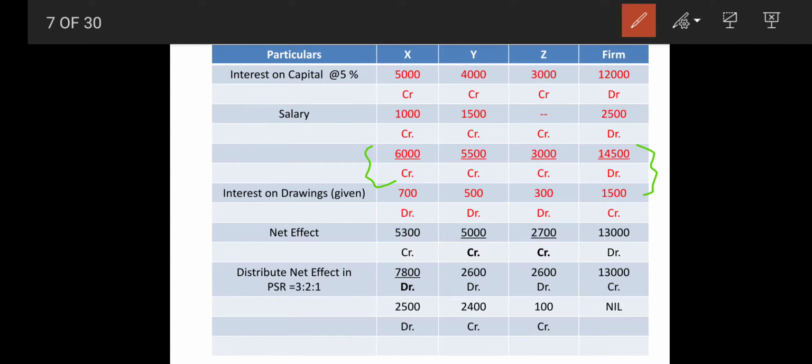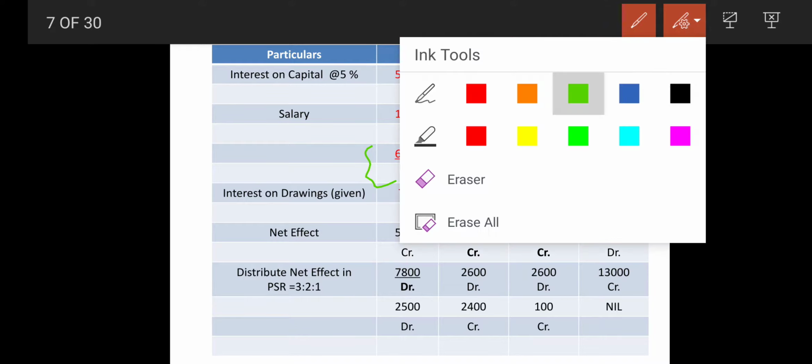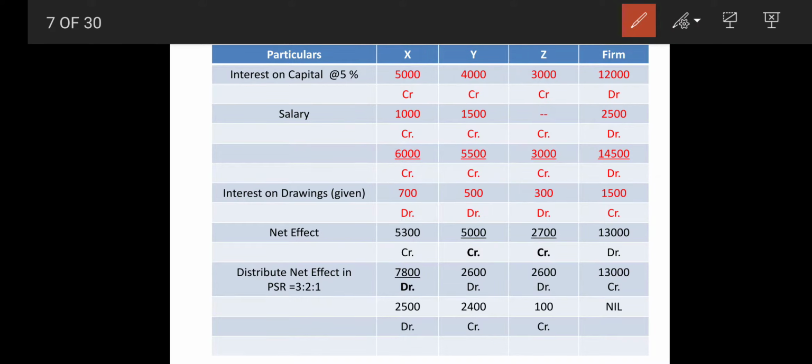Now comes the next part, that is interest on drawings. So we had already allocated interest on drawings 700 debit, 500 debit and 300 debit and 1,500 credit. Why? Because it is in the firm. So now you have to compare this. So here comes 6,000 minus 700. Have a look on this. 6,000 minus 700 will give you net effect of 5,300. 5,500 minus 500 gives you net effect of 5,000.